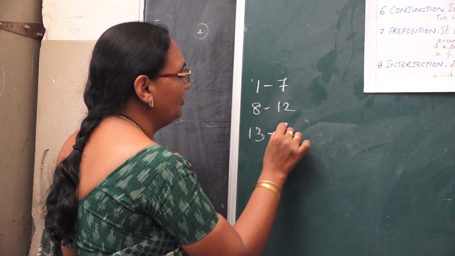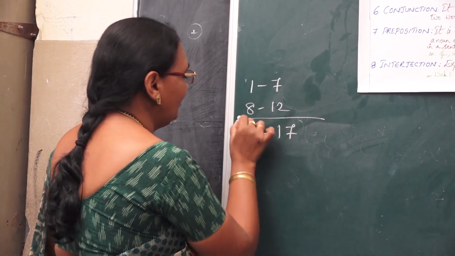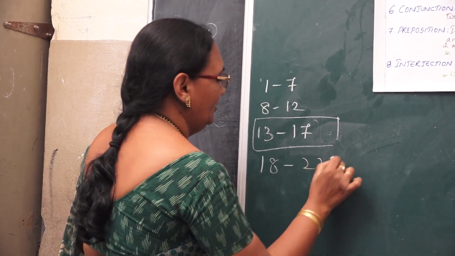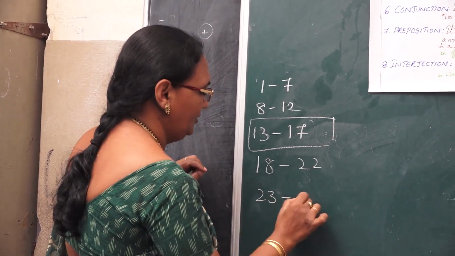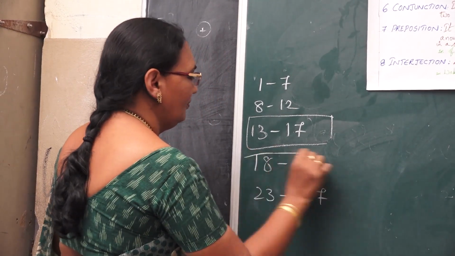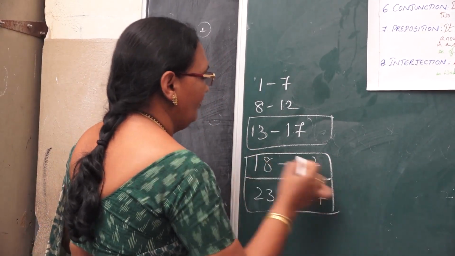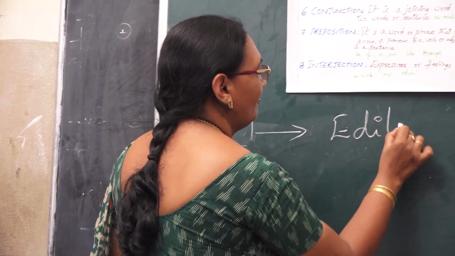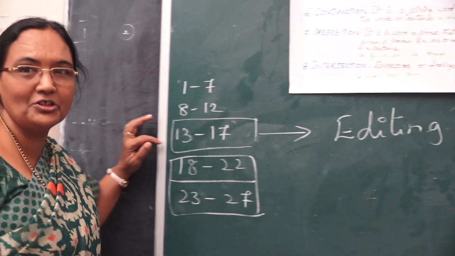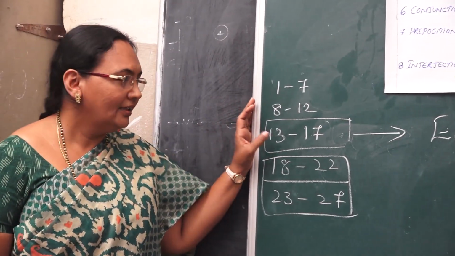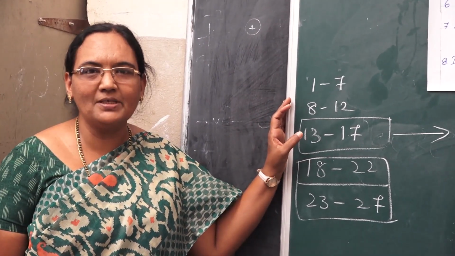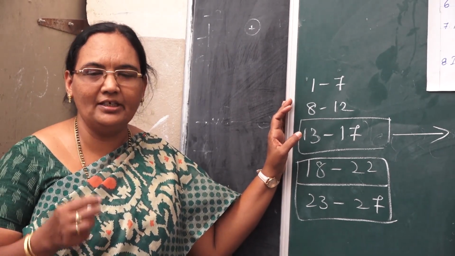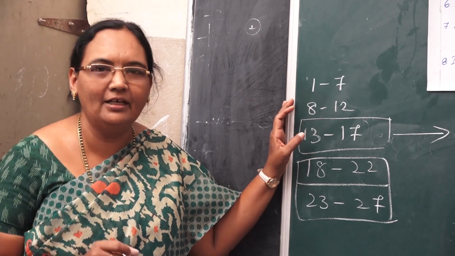Now I am going to teach you the questions related to question numbers 13 to 17. There are 5 questions which come under this part, and these may come from your textbook Section A, B and sometimes from C reading also.